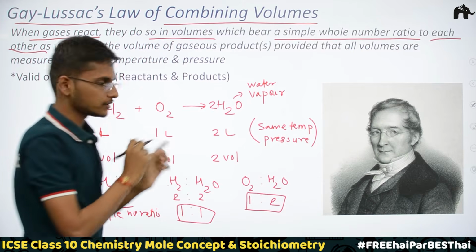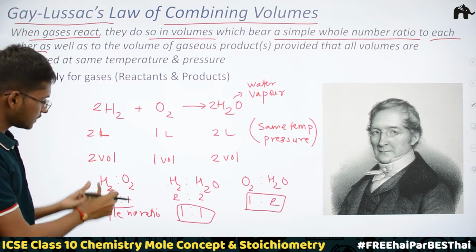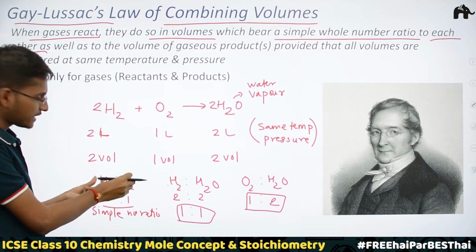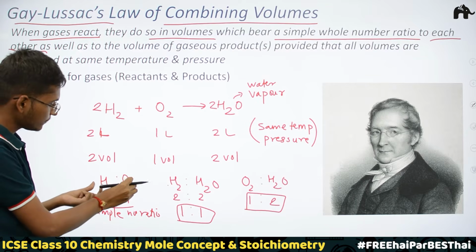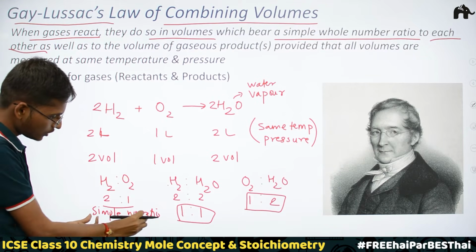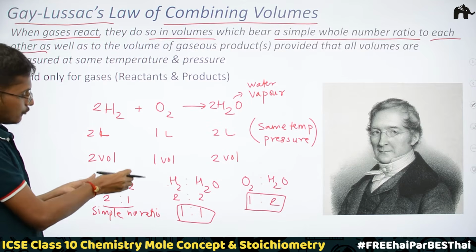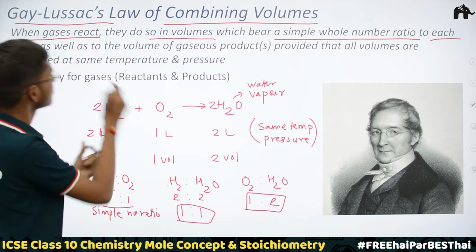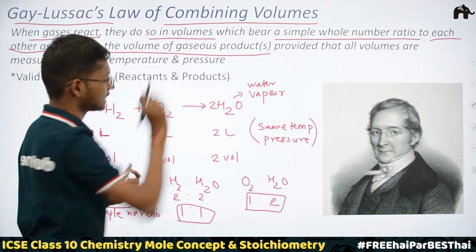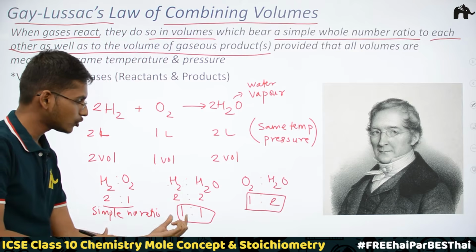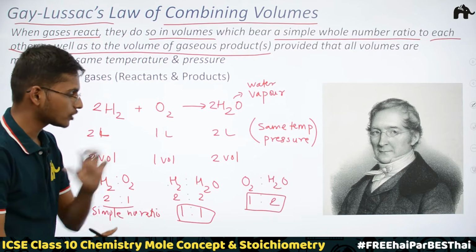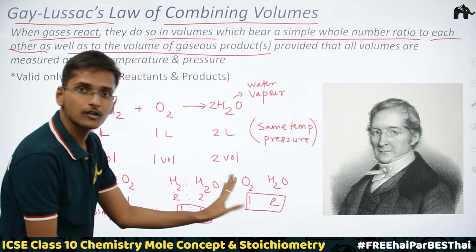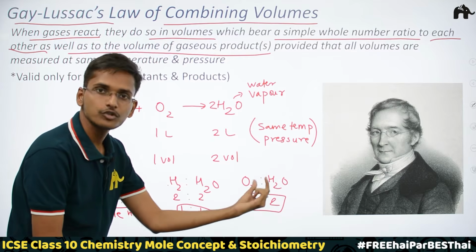Just like in the case of hydrogen and oxygen forming water vapor, we have seen that these gaseous reactants are reacting in volumes, 2 volumes and 1 volume, and they bear a simple whole number ratio with each other, and then with the gaseous products as well. The volume of hydrogen has a simple whole number ratio with the volume of water. Same, the volume of oxygen has a simple whole number ratio with the volume of water.